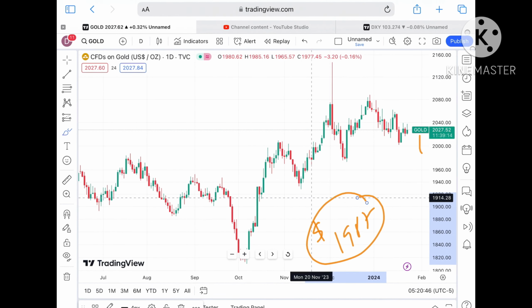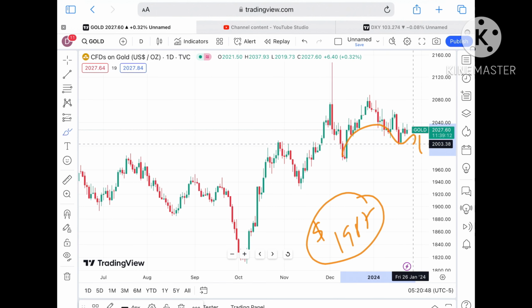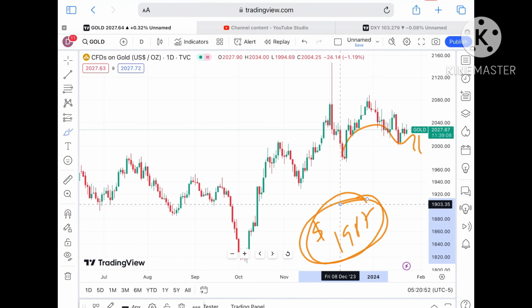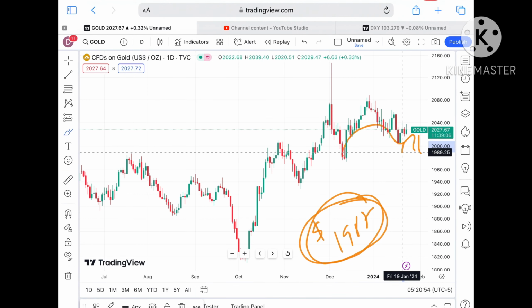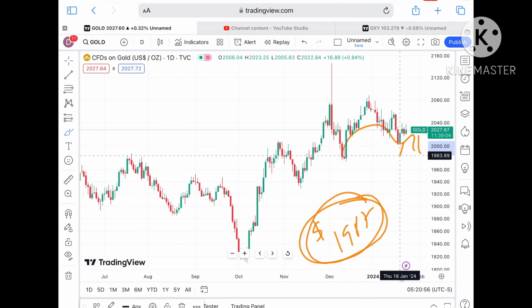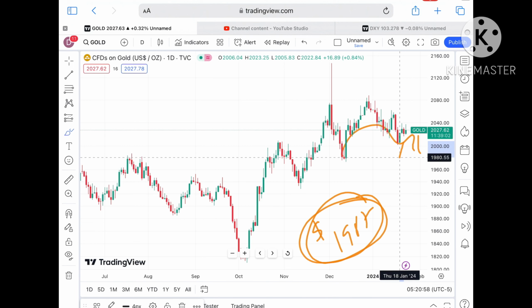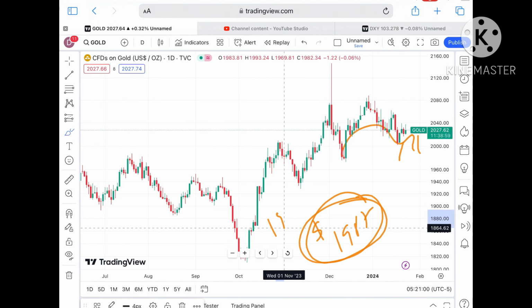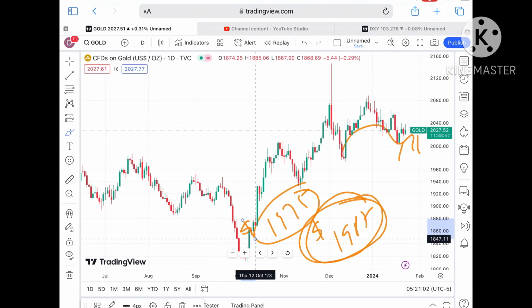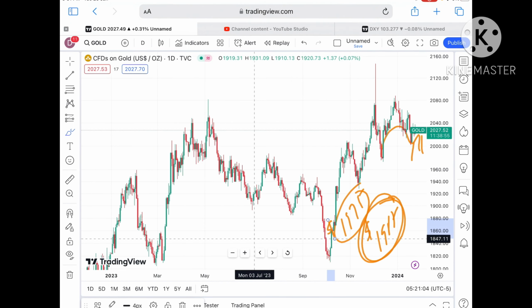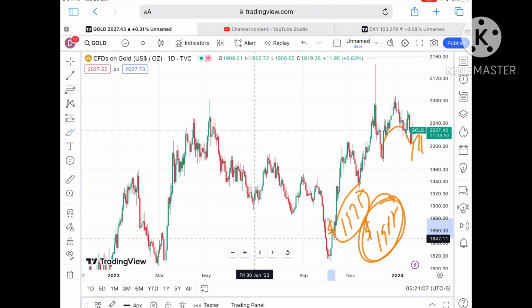Remember, there is a clear pattern forming that shows a further downfall below a level of 2000, and then a probability of touching 1987. If it moves below this level, we can see a further downfall towards 1983, and from there a level of around $1975.